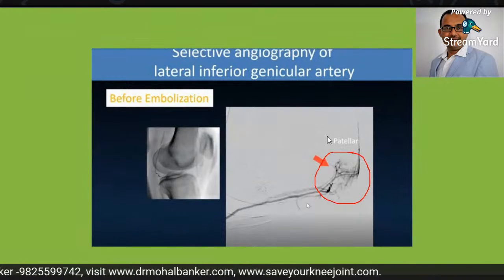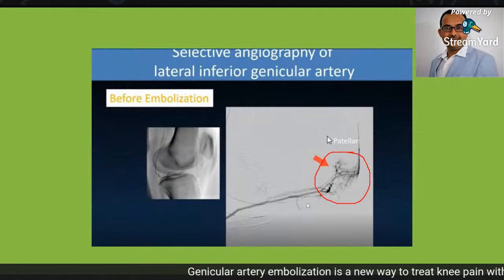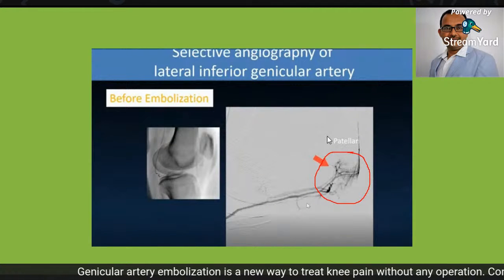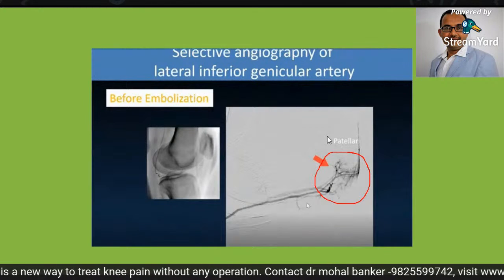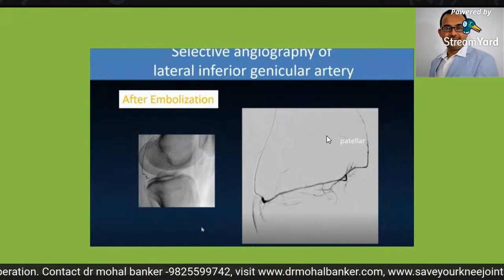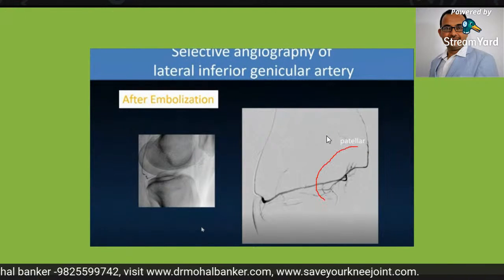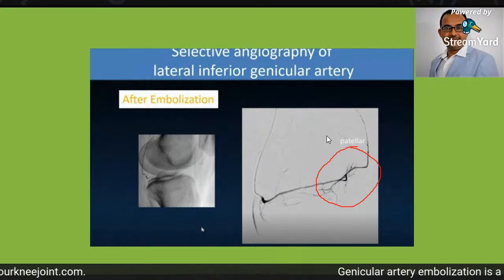This is very easily identified on selective angiography, and once we identify such a vascular blush, we inject small particles at these sites to close these vessels. Once we close these vessels, the cytokine release stops from this region. Post-embolization, this area appears clear. All these vascular blushes disappear, and cytokine release at the site of injury stops.